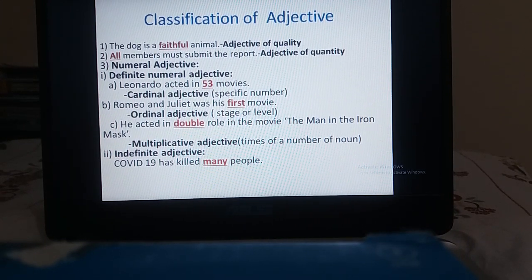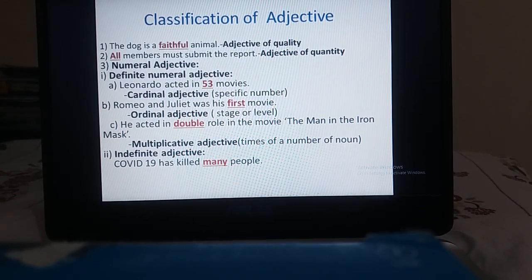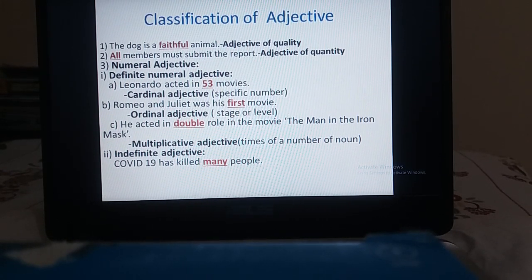Then in B, first movie, it gives us the idea of stage or level, so we call it ordinal adjective. And then in C, it is double role, giving us the idea of times of a number of the noun, so we call it multiplicative adjective.